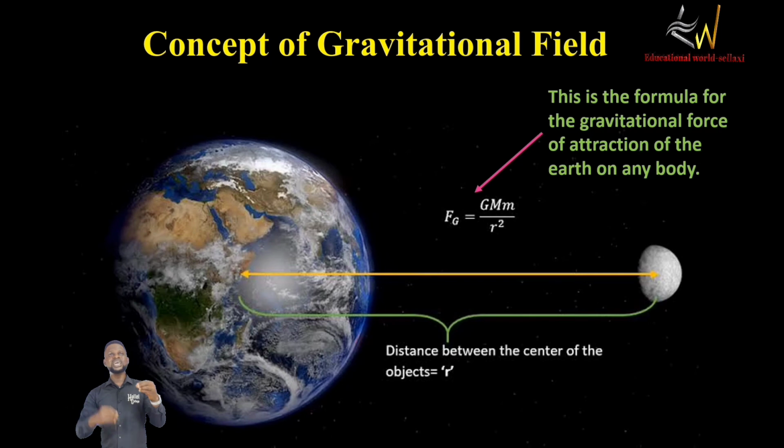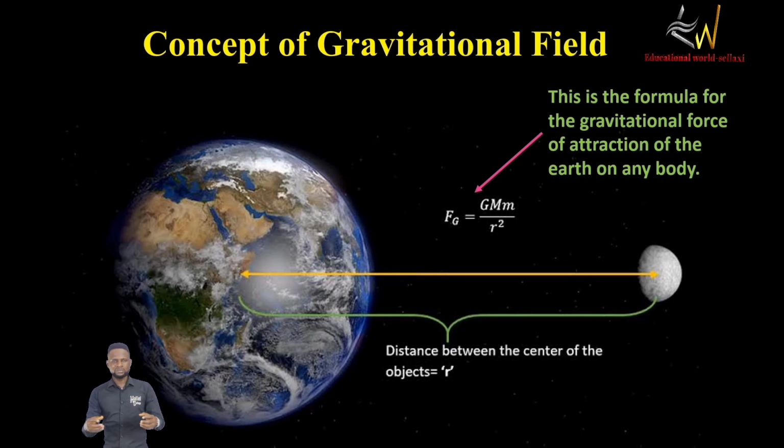It mustn't be the earth and the moon. Every two objects that are separated from each other has an attraction. There's a force of attraction between them, but this force of attraction will be so minute. It is so minute that it can be neglected. You get? This force of attraction is so minute that it can be neglected.